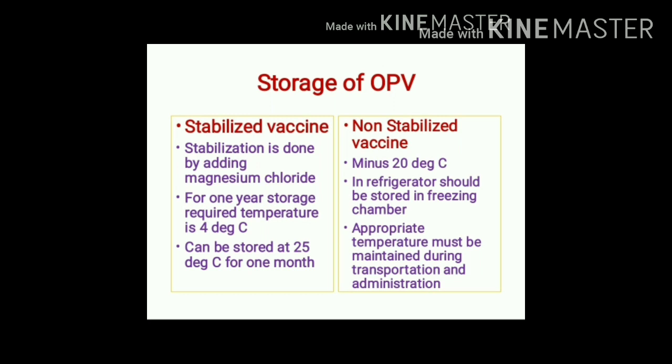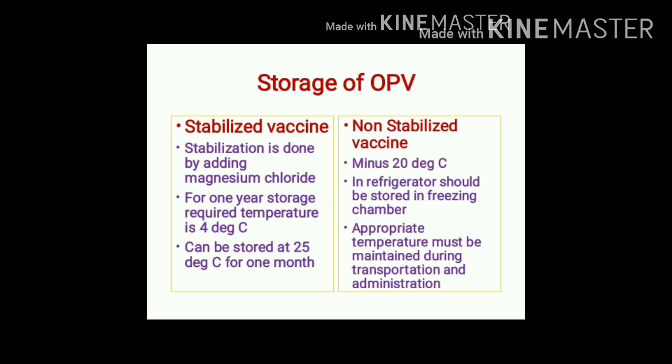Storage of OPV, stabilized vaccine. Stabilization is done by adding magnesium chloride. At 4 degrees Celsius, stabilized vaccine can be stored for 1 year, whereas at 25 degrees Celsius, stabilized vaccine can be stored for 1 month. For non-stabilized vaccine, the recommended storage temperature is -20 degrees Celsius.